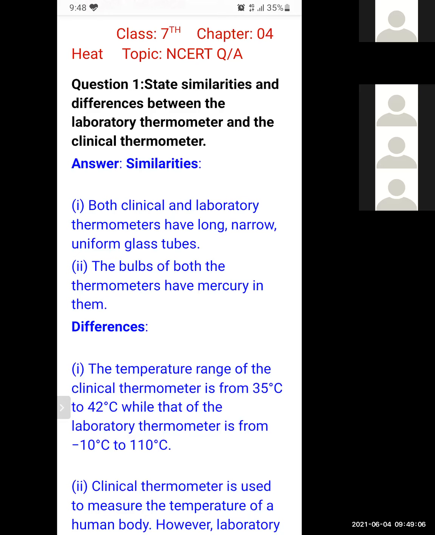The second question can be asked like this: what is the range for a laboratory thermometer? Option A, 35 degrees Celsius to 42 degrees Celsius. Option B, minus 10 degrees Celsius to 110 degrees Celsius. Option C, 0 to 100 degrees Celsius. And option D, all of the above, or none of the above. So what will be the correct answer? Minus 10 degrees Celsius to 110 degrees Celsius. So I am repeating again that the question will be in the form of MCQs, but it will belong to these answers. जो ये क्वेश्चन आंसर आप करेंगे यहीं से क्वेश्चन बनेंगे. So be prepared.